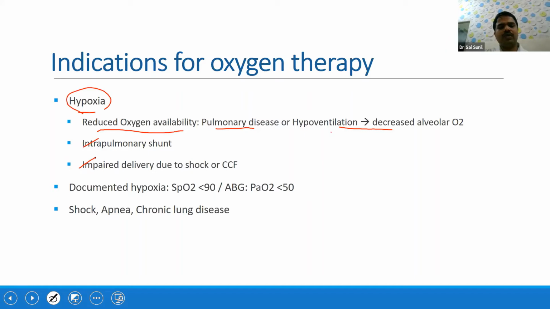Whenever you document hypoxia, where the saturation itself is less than 90, or if you do the blood gas and the PaO2 is less than 50, you have to administer oxygen. It is useful whenever there is shock, apnea, and chronic lung disease, otherwise called bronchopulmonary dysplasia, more common in preterm, very tiny babies.